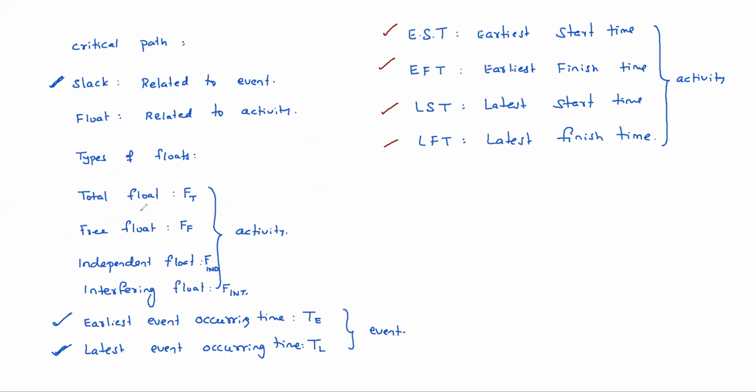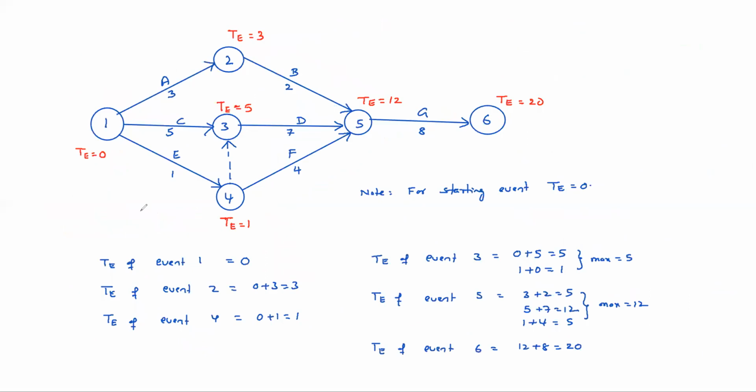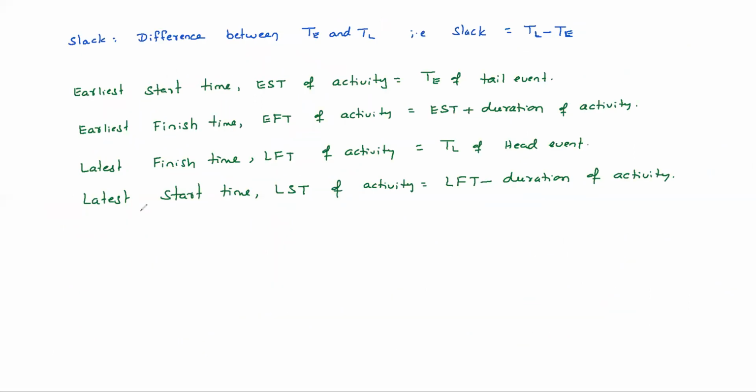It's very simple. Float is related to an activity. Float is actually flexibility time for an activity. Flexibility means, suppose you want to start the brickwork today, if you have float, you can start it tomorrow also.